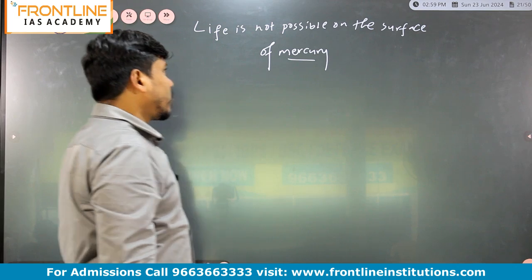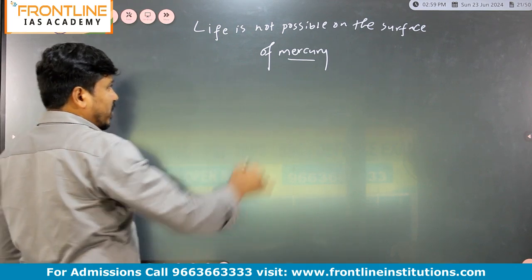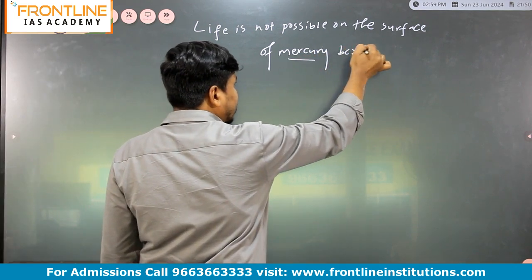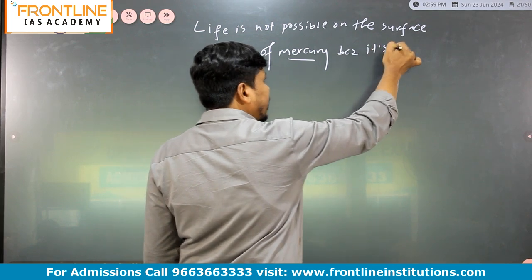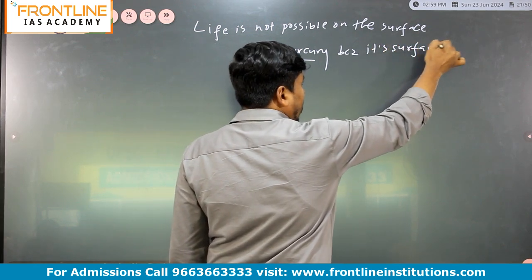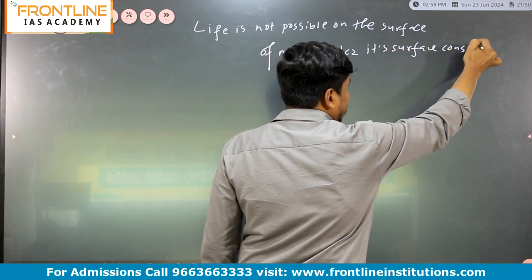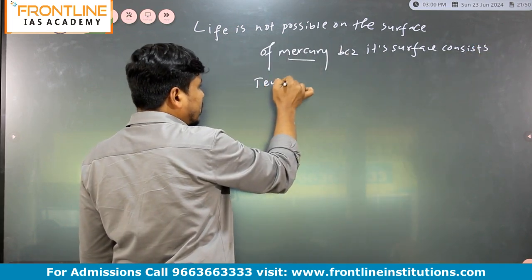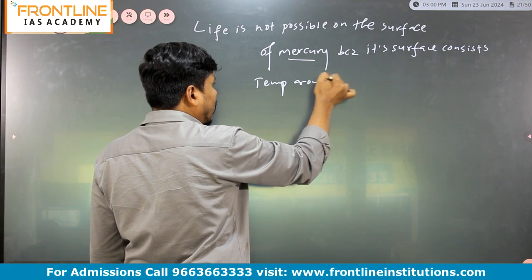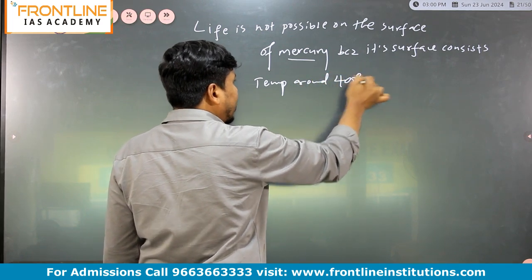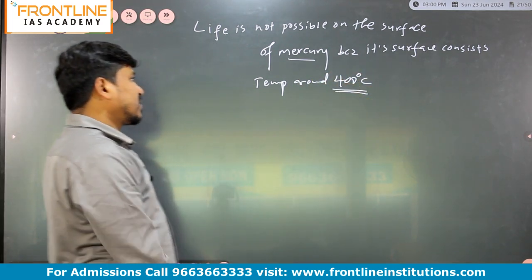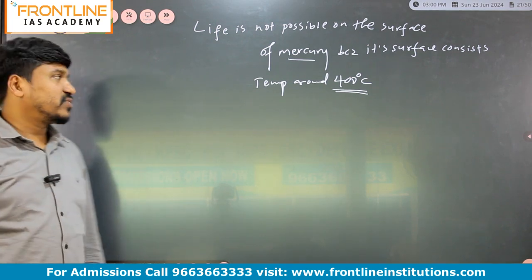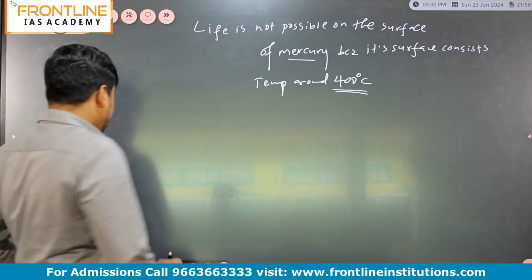So life is not possible on the surface of Mercury because its surface temperature is around 400 degrees Celsius. Very important point. So life is not possible.